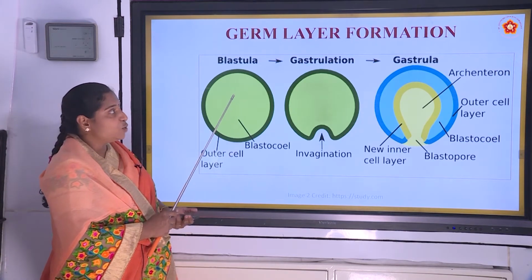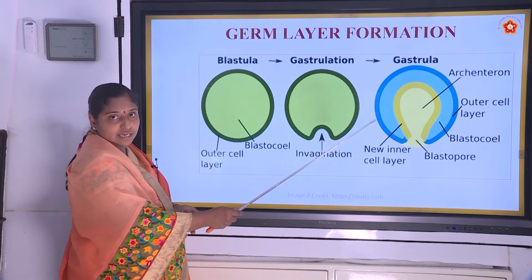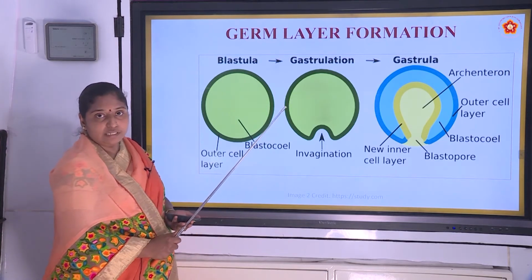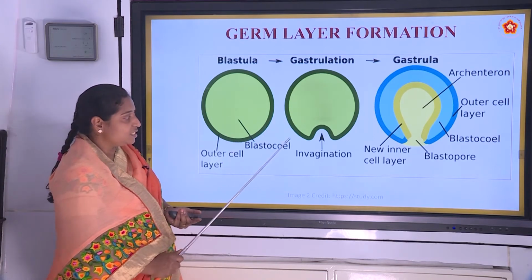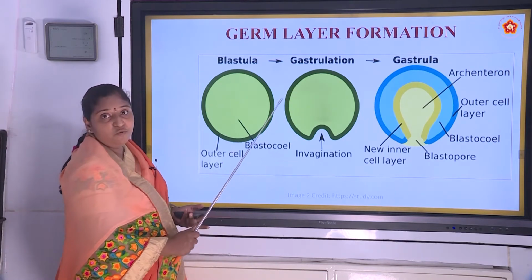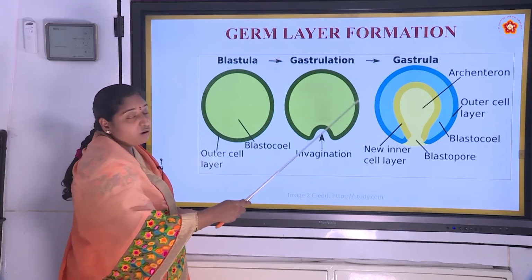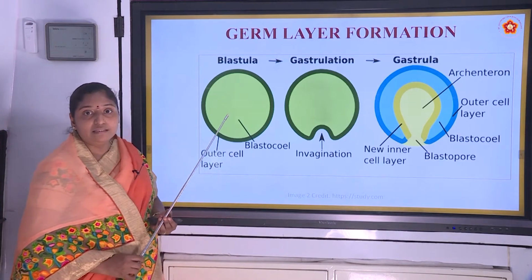And this blastula proceeds to the formation of the gastrula stage by passing through the gastrulation process. In the gastrulation process, the blastula invaginates inwards and results in the rearrangement of cells and forms the germ layers.